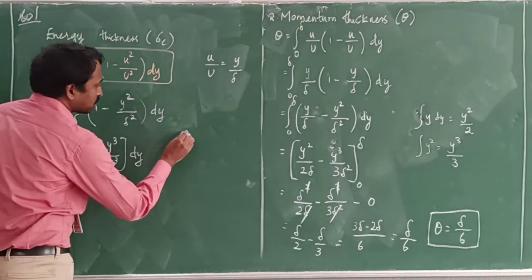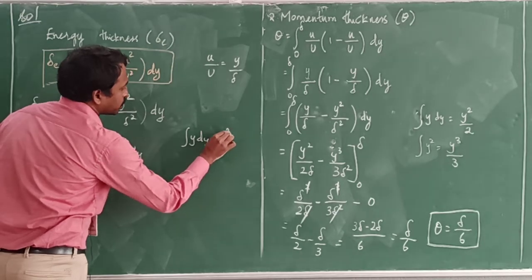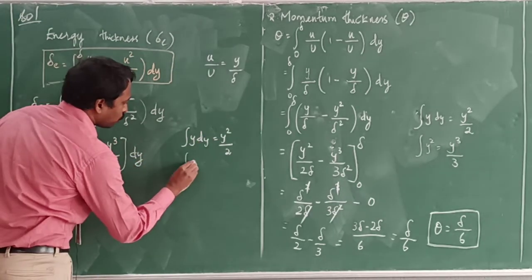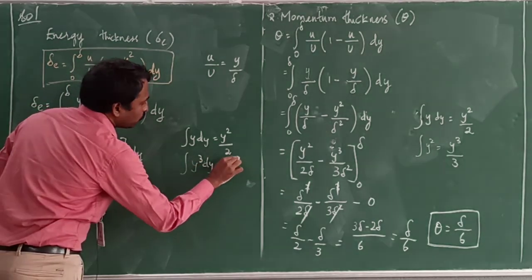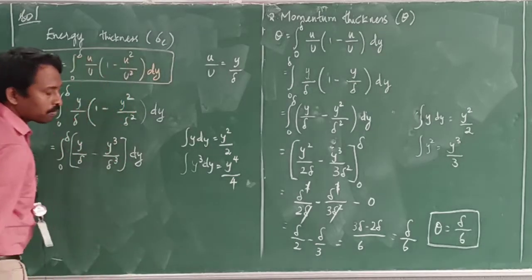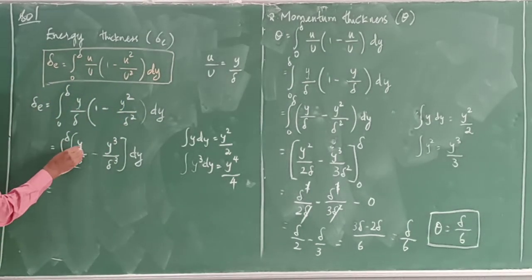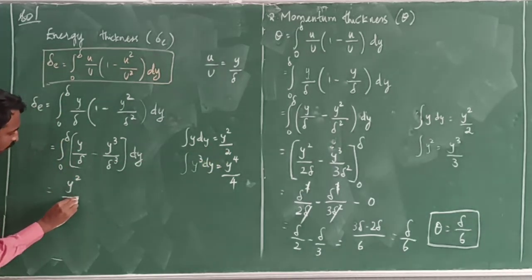Integration of y into dy is y square by 2. Next, integration of y cube into dy is y power 4 divided by 4.